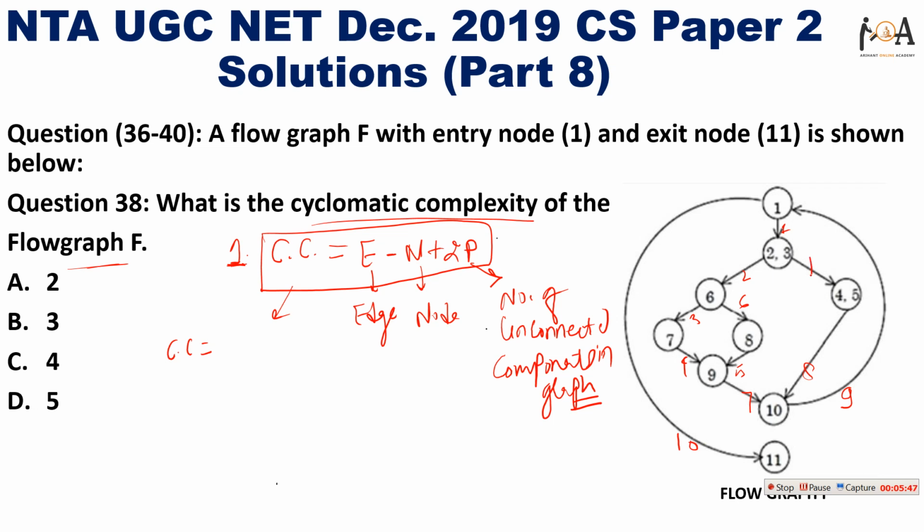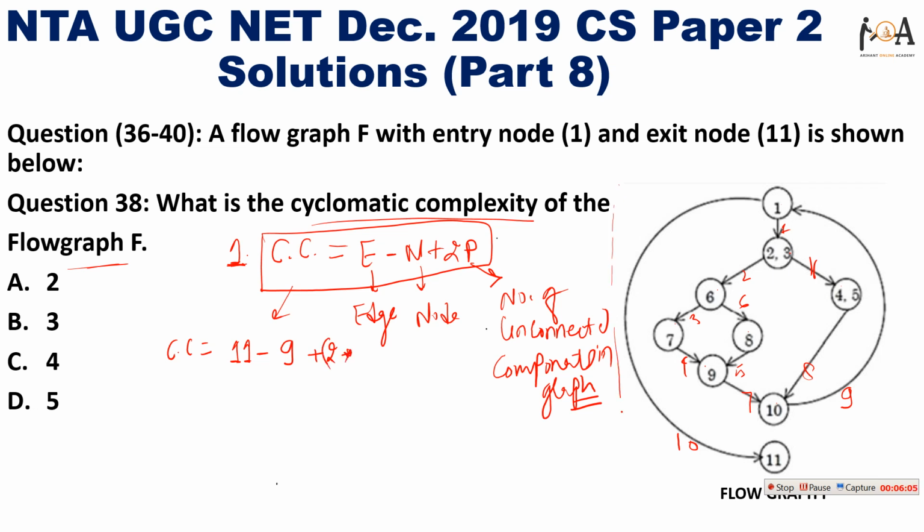Is anyone remaining? Yeah, this one, 11. Total we have 11 edges, so 11 minus how many nodes we have? 1 2 3 4 5 6 7 8 9. 9 nodes we have, plus 2p. 2 into p means number of unconnected components.